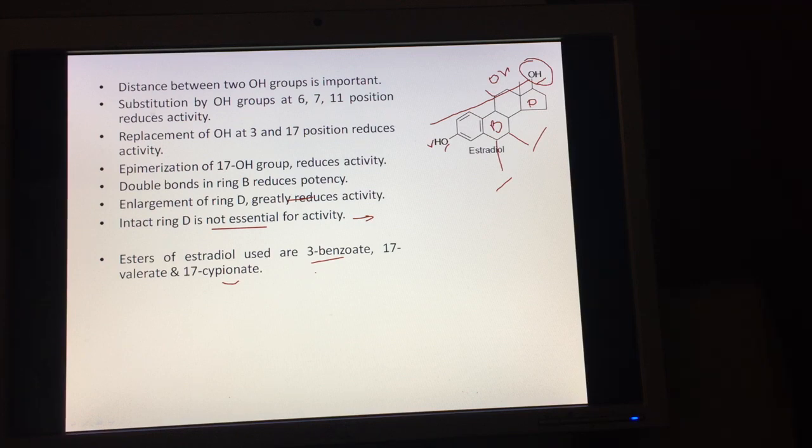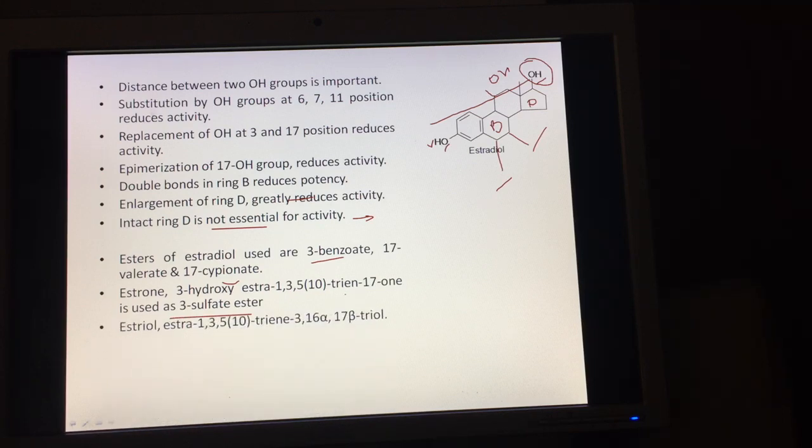Okay, now estrone, the chemical name of estrone is 3-hydroxyestra-1,3,5,10-triene-17-one, and it is used as the 3-sulfate ester. And estradiol, the chemical name is estra-1,3,5,10-triene-3,16 alpha,17 beta-triol, and these are the acids that are used for formation of esters of the estrogens. Okay, valeric acid, benzoic acid and thiopanic acid.